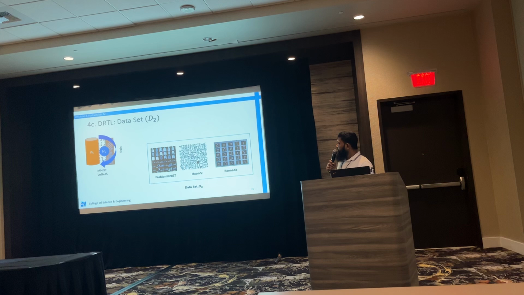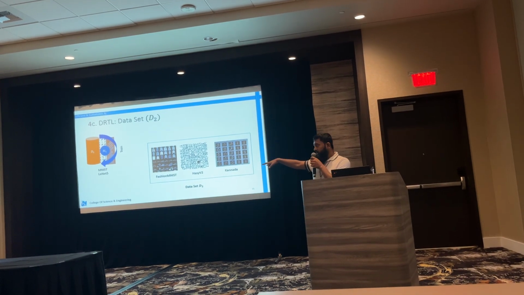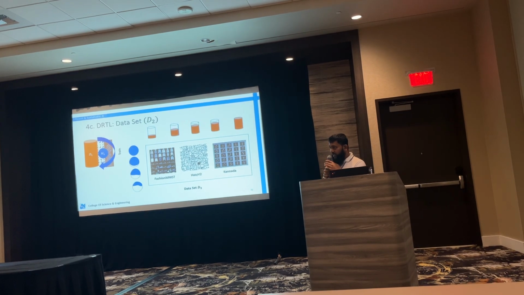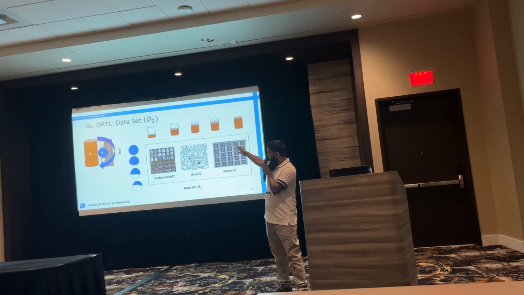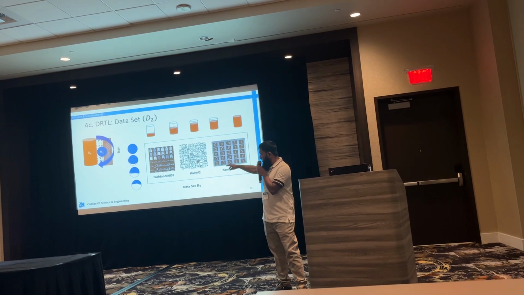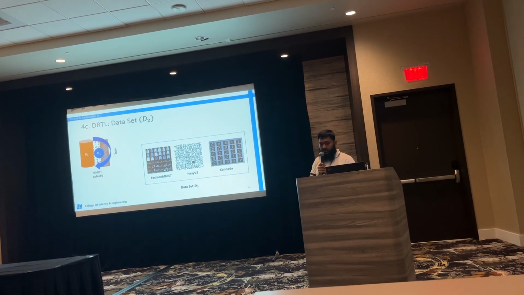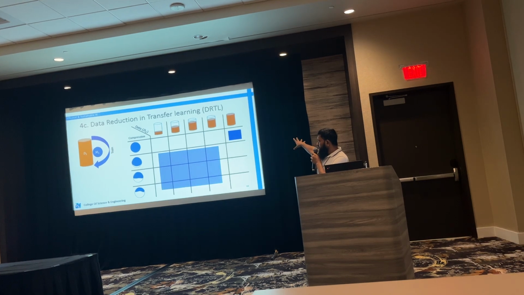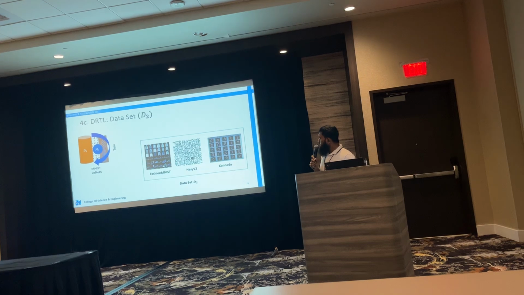Also, another interesting thing was data transfer learning. So, for example, what we did here was we took the LeNet5 neural network and the MNIST dataset, and we trained a model on that. Now, what we are saying is, is there a way, if we can reduce the amount of data and make the model smaller, can we still attain a good accuracy? So what we tried to see is on the top right, you have 100% data with 0% compression, and these are the other cases, all the possible cases that you can have.